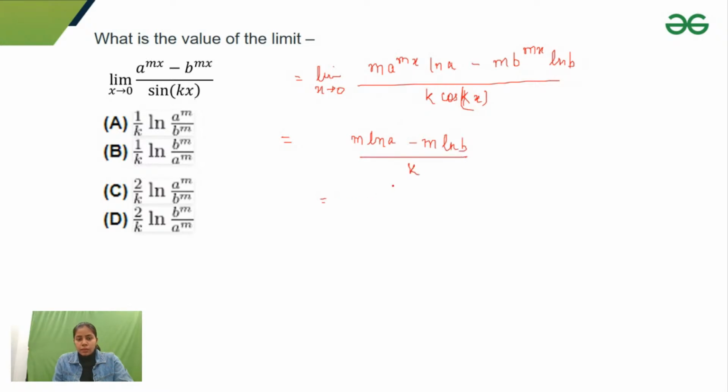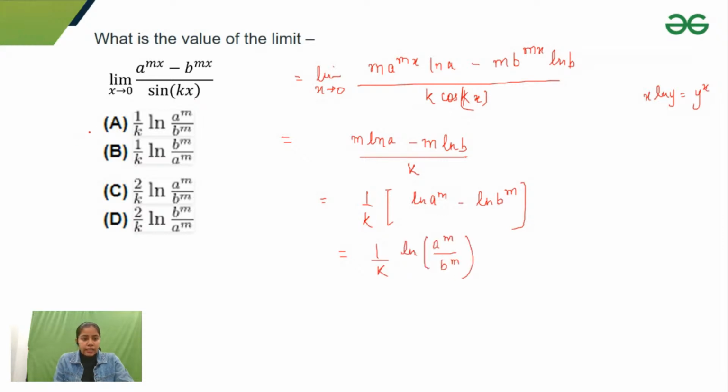So 1 by k I can write outside, and because of the logarithmic property, x log y is equal to log y to the power x. So I'll write here log a to the power m minus log b to the power m. And we know that log a minus log b is equal to log a by b. So can I write log of a to the power m upon b to the power m? So I can see that option A matches my answer. So here option A is correct.